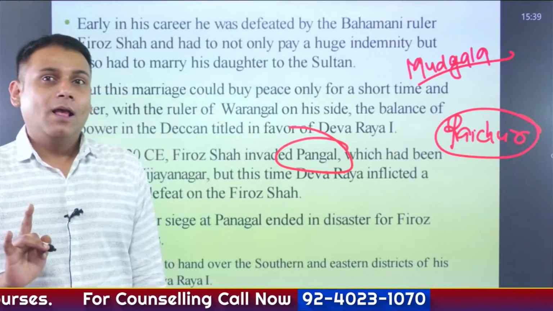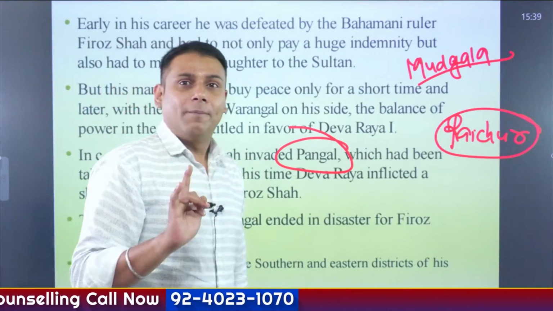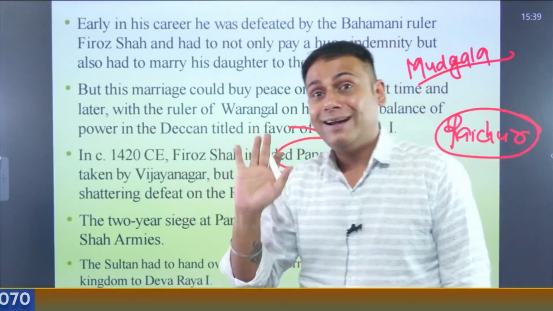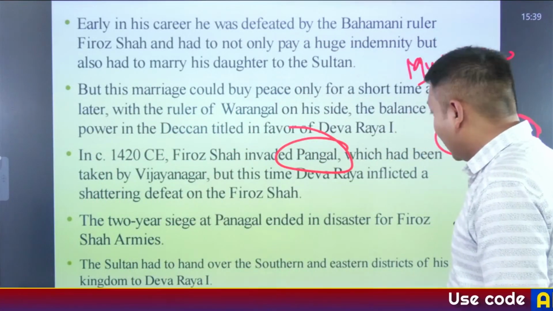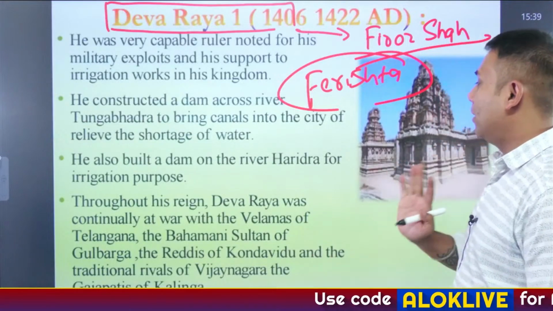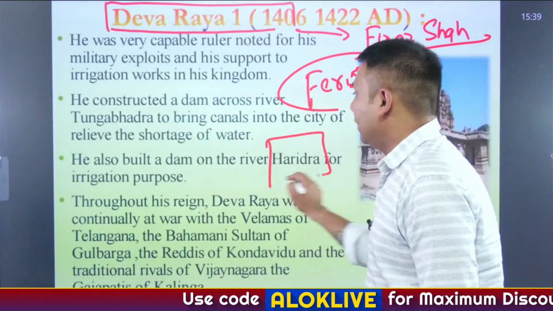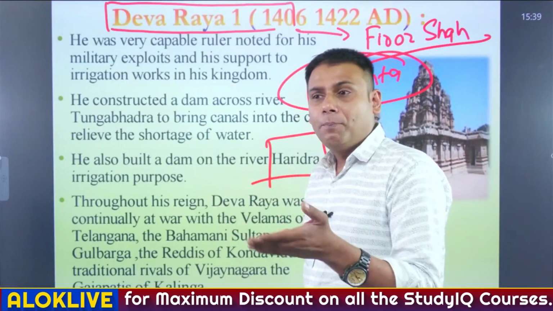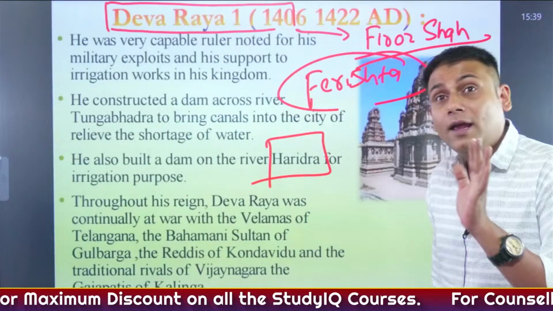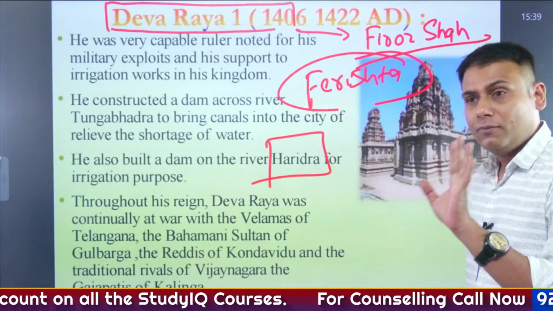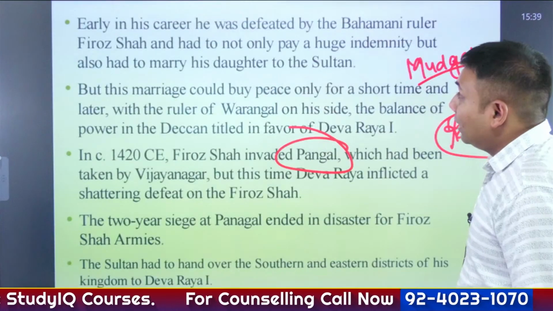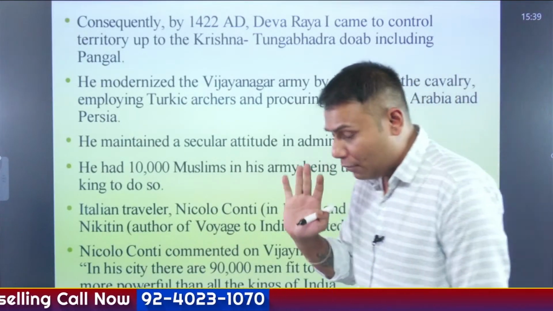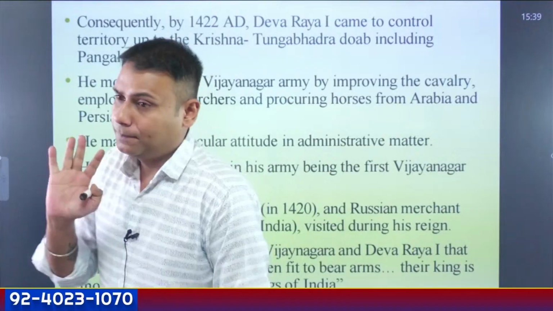Similarly, Deva Raya I focused majorly on irrigation and he constructed a dam across a river called Haridra. So you have to remember the name of the river, River Haridra. A dam was constructed on the bank of this river, particularly for the purpose of irrigation. Okay. Now let's understand about the titles of Deva Raya I and the things about Deva Raya I at that time.